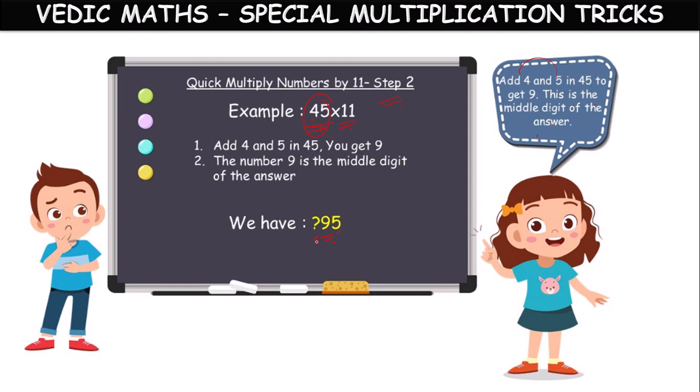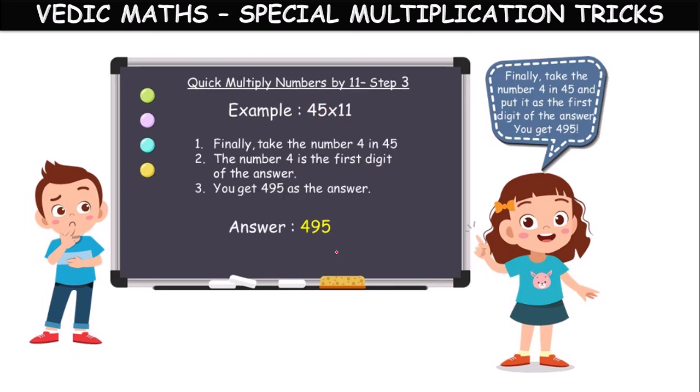Whatever sum we get, we have to place it in the middle. So if you add 4 plus 5, you will get 9. That number 9 will be the middle digit of the answer. This is the second step.